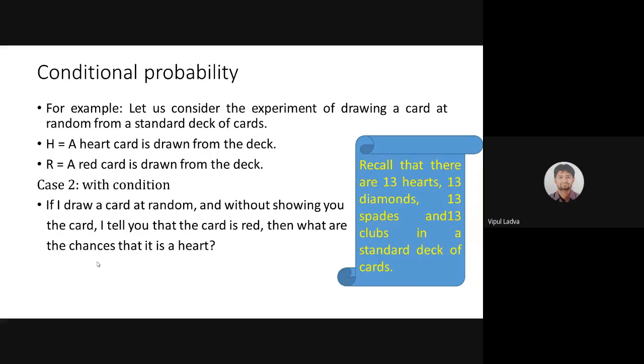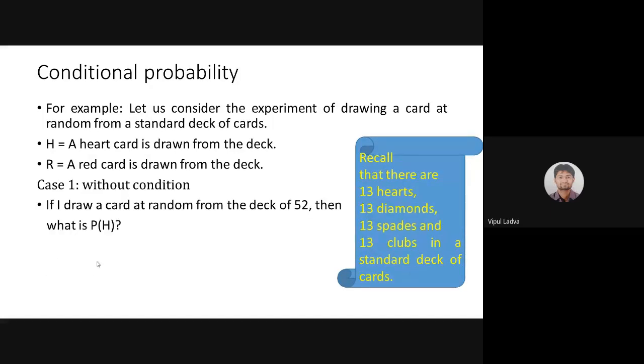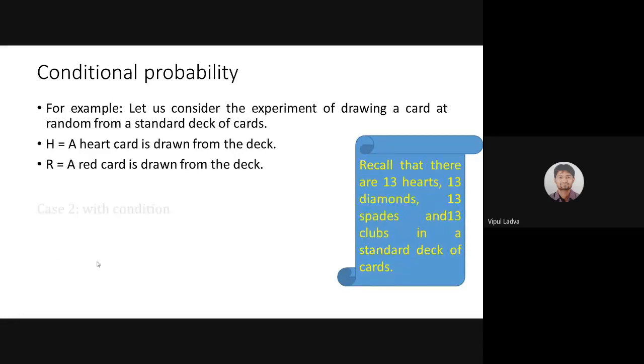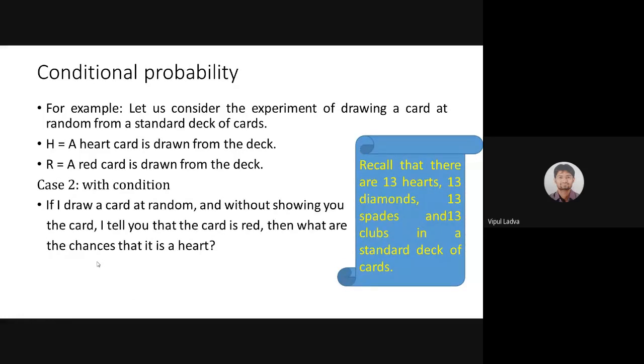Now observe this scenario. We are not interested in the solution right now. Forget about the solution. With just one click, the solution will appear in front of you, and I am sure you will be able to get that. But what I need is for you guys to compare both situations. Is there any condition here? Earlier there was no condition. Is there any condition here? Yes, that is a condition. I'm informing you the card is of red color. That is a condition, that is a requirement.